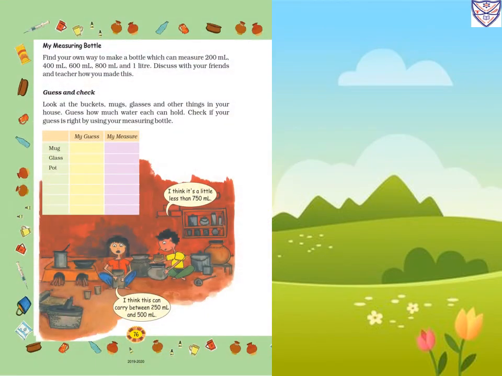Now page number 76. My measuring bottle. Find your own way to make a bottle which can measure 200 milliliter, 400 milliliter, 600 milliliter, 800 milliliter and 1 liter. Discuss with your friends and teacher how you made this. So this is also a type of activity. You have to take different measures of bottles and fill the 1 liter bottle.